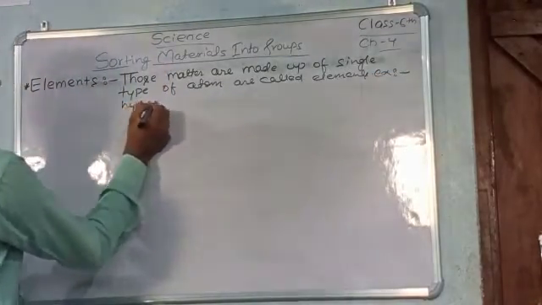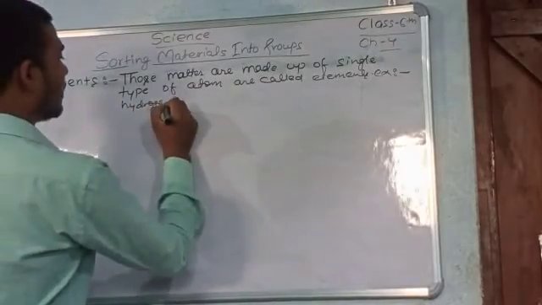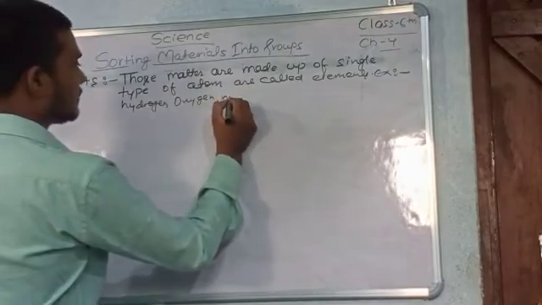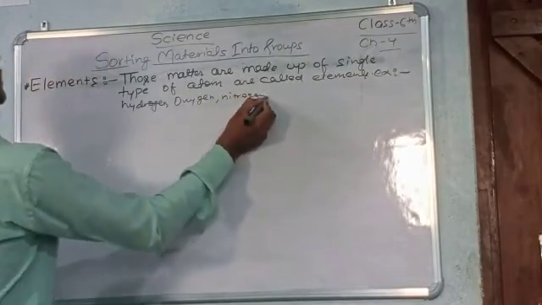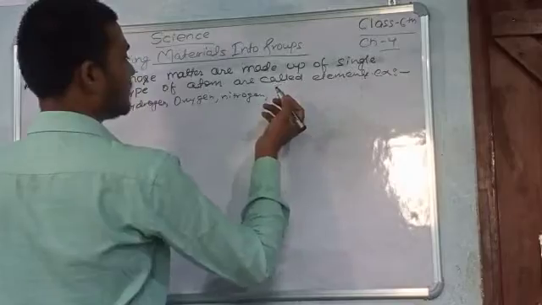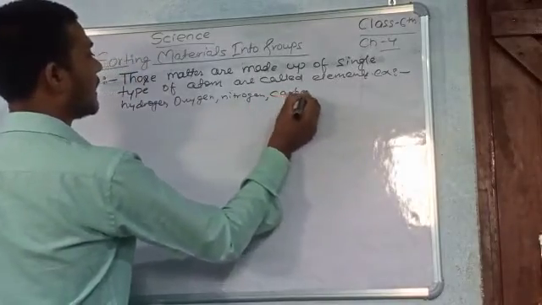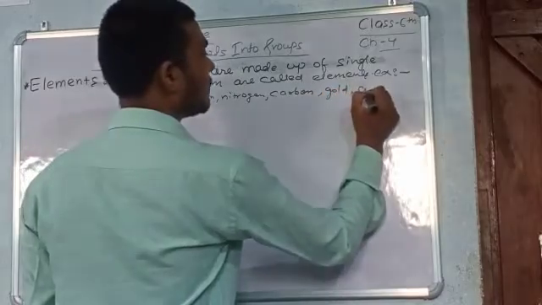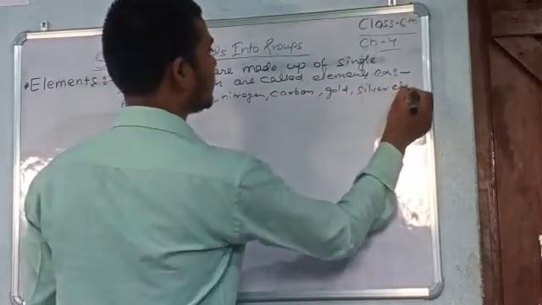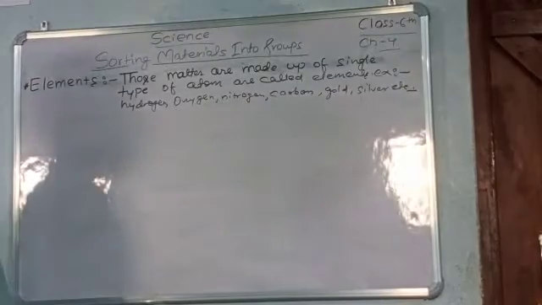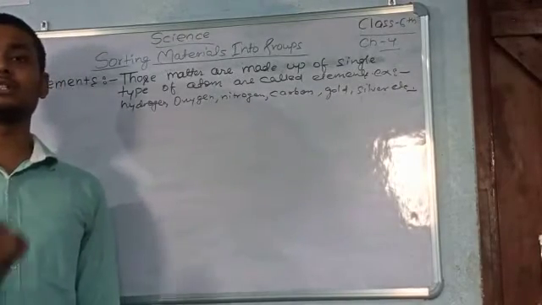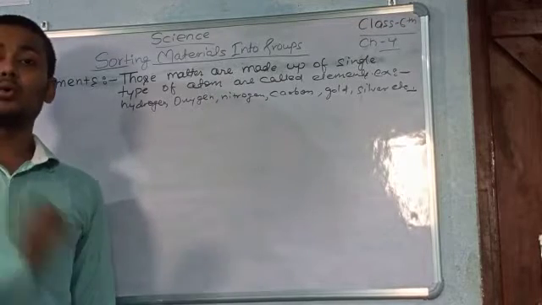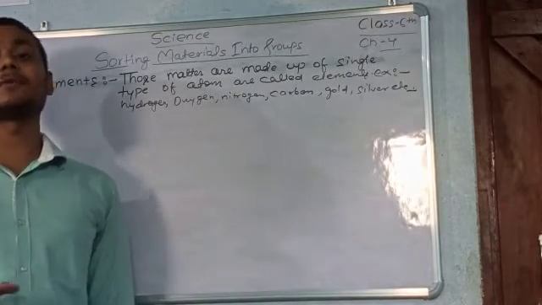hydrogen, oxygen, nitrogen, carbon, gold, silver, etc. So these all are said to be elements because they are all made up of their own, or a single type of atom.